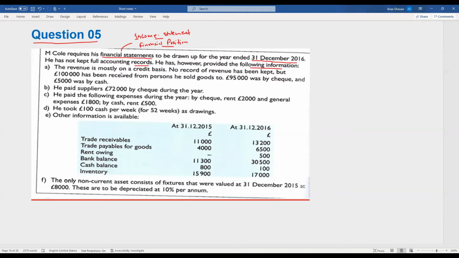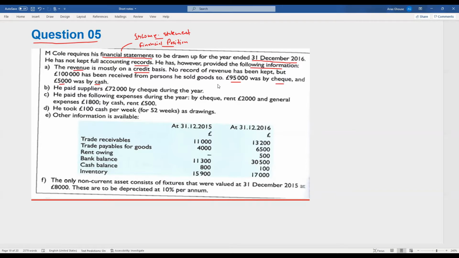The revenue is mostly on credit basis. No record of revenue has been kept, but 100,000 has been received from persons he sold goods to. 95,000 was by check and 5,000 was by cash. So he has not kept any records relating to revenue.